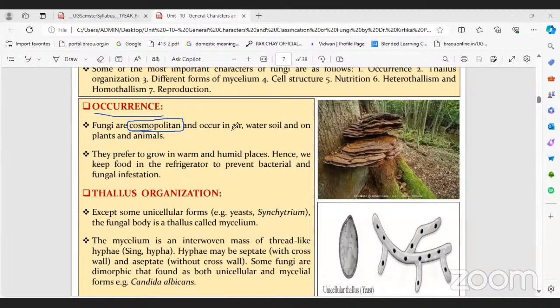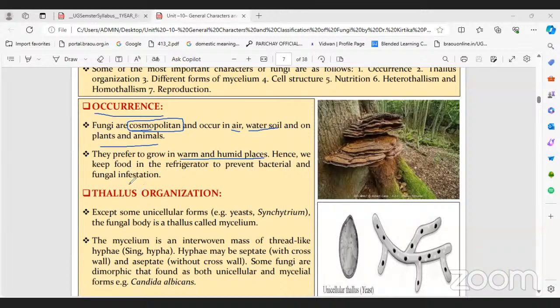Everywhere, maybe in air, water, soil, in plants and animals, and so on. Mainly they prefer to grow in warm and humid places. Hence we keep food in the refrigerator to prevent bacterial and fungal infection, because there is no warmth and humidity inside the refrigerator. That's why it eradicates these fungal members and also bacteria. We generally store food material inside the refrigerator, right?